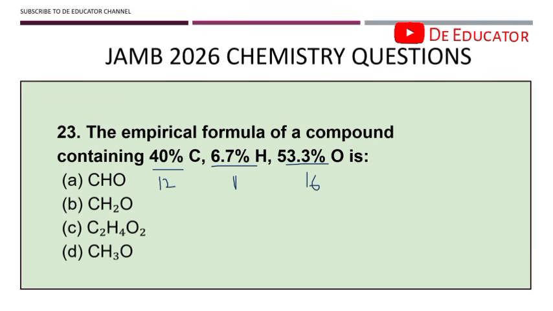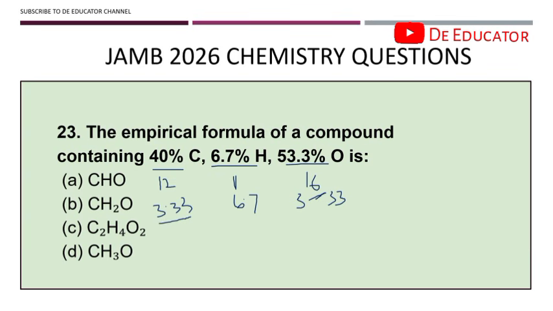By the time we do this, we're going to have about 3.33 here, then 6.7 here, and 3.33 here. When you get to this stage, what you need to do is divide by the smallest number. The smallest number is 3.33.